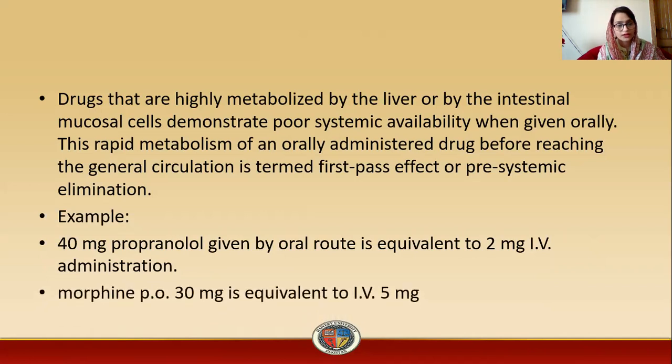So you can see the difference in dosage: 40 milligram is given orally and undergoes first pass effect, whereas if we give the drug directly into the systemic circulation, it is only 2 milligram. Morphine oral dose of 30 milligram is equivalent to 5 milligram IV. Lidocaine is not active by the oral route of administration. It is usually given subcutaneously, topically, or transdermally.